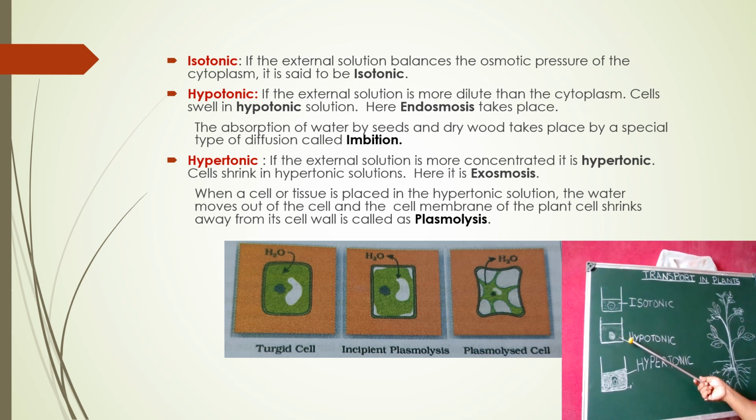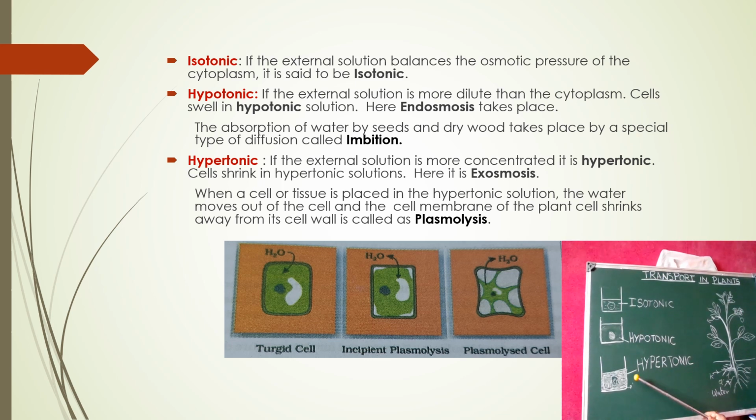If pea seeds are soaked in water, the next day the cells in the seeds will have increased in size, because they are kept in a hypotonic solution. A hypotonic solution is one with a larger amount of water molecules; it is a dilute solution. The absorption of water by seeds and dry wood takes place by a special type of diffusion called imbibition.